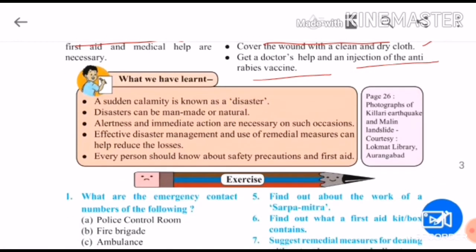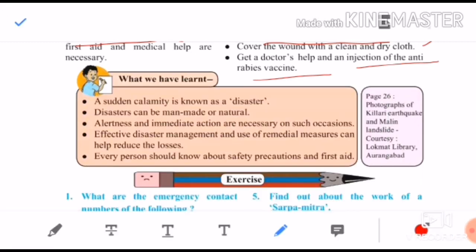The last part of what we have learned: a sudden calamity is known as a disaster. Anything that happens suddenly is known as a disaster. Disasters are of two types, man-made and natural. Alertness and immediate action are necessary on such occasions. Whenever disasters or natural calamities take place, you should be alert and immediate action should be taken to prevent them.